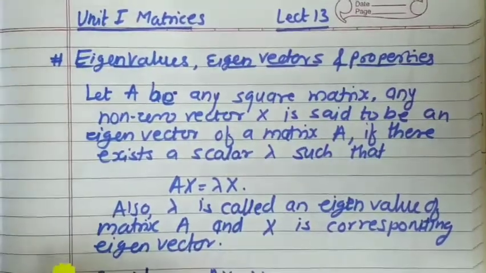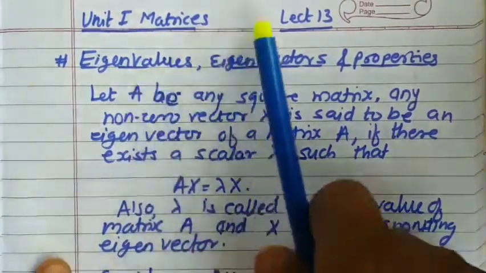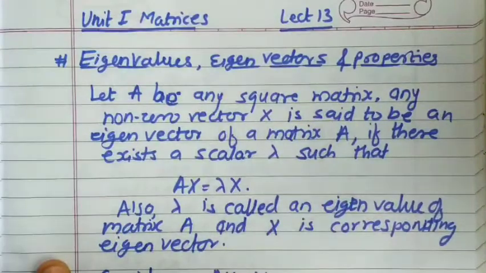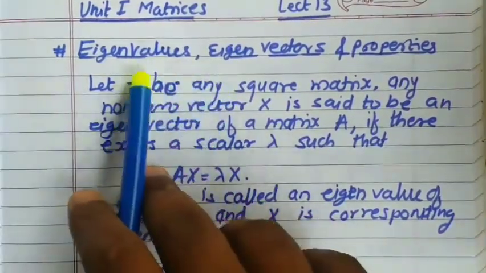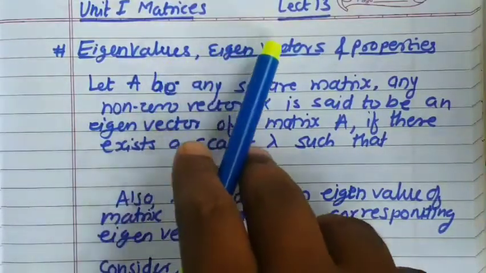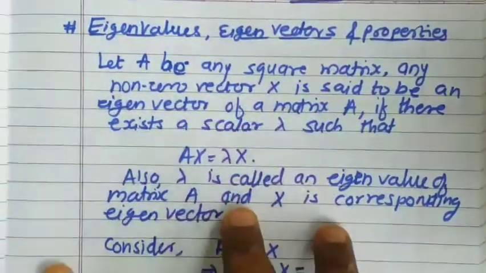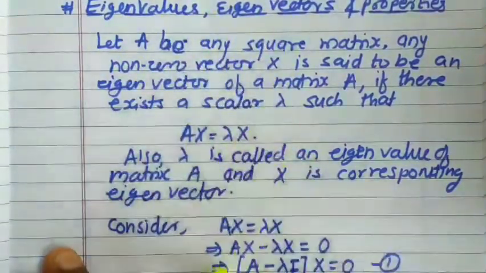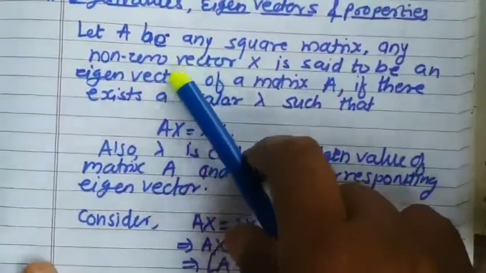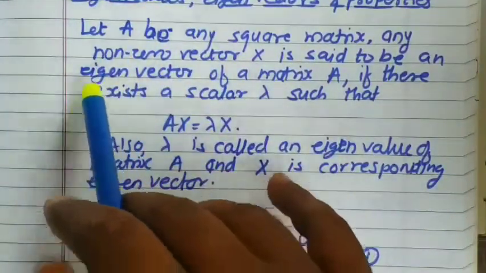In this lecture, we start the last topic of unit number 1, that is eigenvalues, eigenvectors and their properties. Before discussing what we mean by eigenvalues and eigenvectors of a matrix, we'll go through some results first. Some theory part I am going to discuss. From that, you will come to know what we mean by eigenvalue and eigenvector of a matrix.